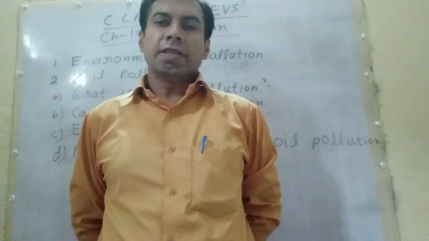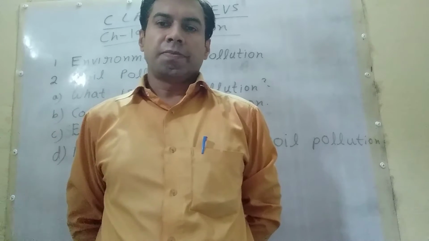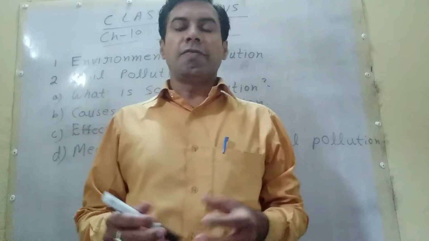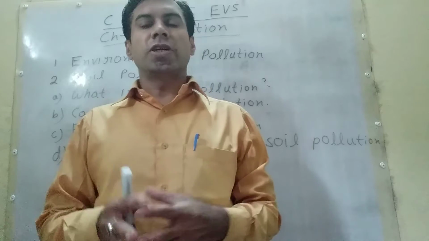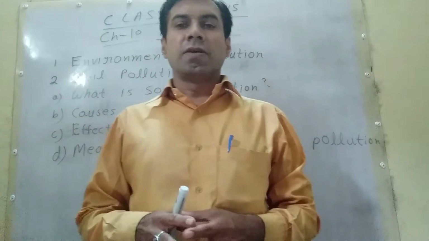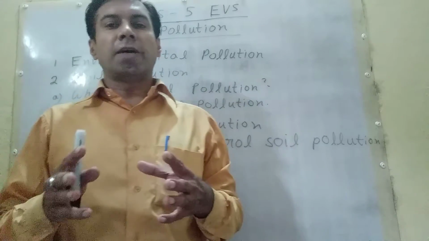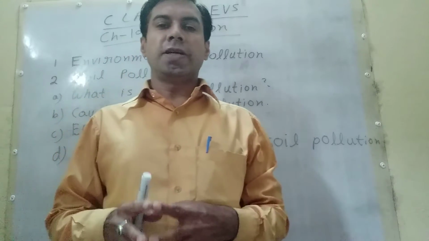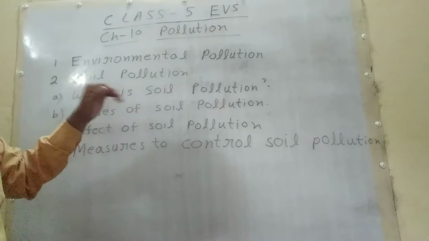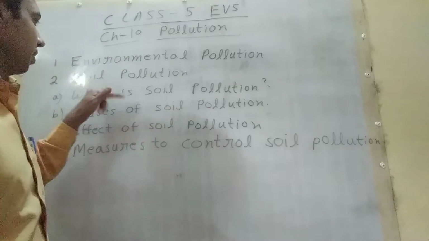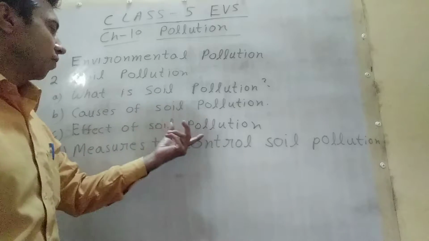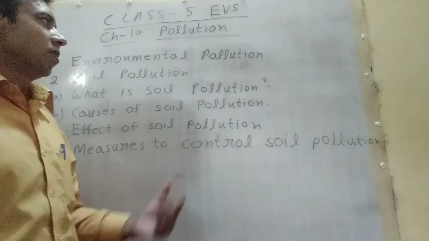Today in class 5 EVS I will start chapter 10, pollution, part 1. Students, in chapter 10 I will explain soil pollution, air pollution, water pollution, and noise pollution. In part 1, I will explain environmental pollution and soil pollution. Under soil pollution, I will explain what soil pollution is, causes of soil pollution, effects of soil pollution, and measures to control soil pollution.